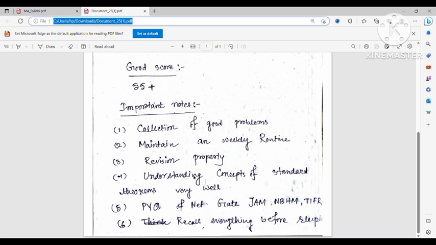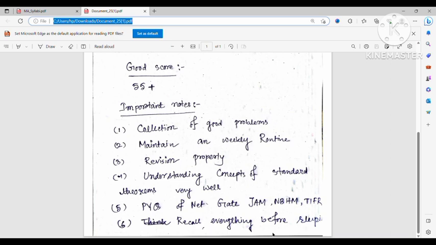Because if you recall those things, you can understand whether you will be able to remember them. And if you find that you have forgotten something, just open your book or notebook or any material, see that topic again, and go to sleep. Okay, so this should be your daily routine: daily before going to sleep, recall everything you have read in the whole day.